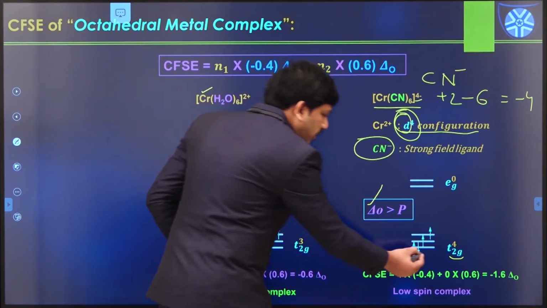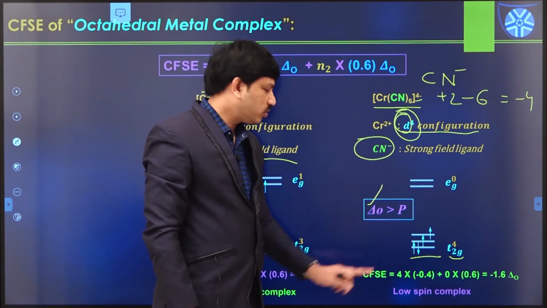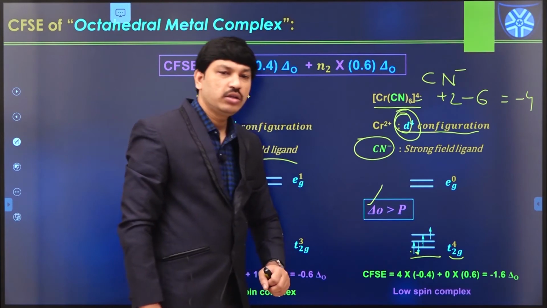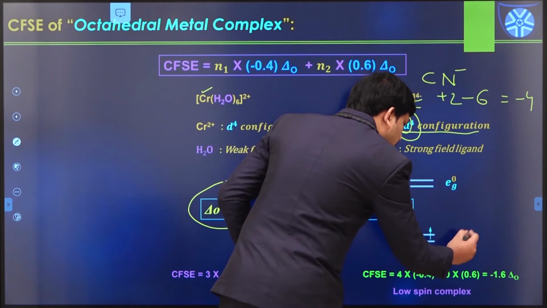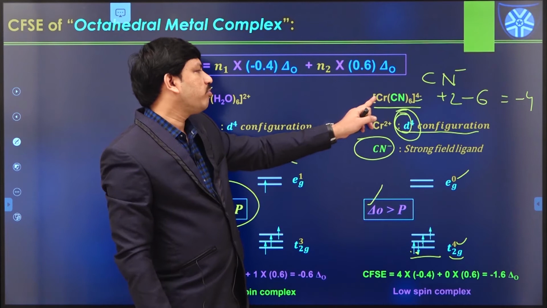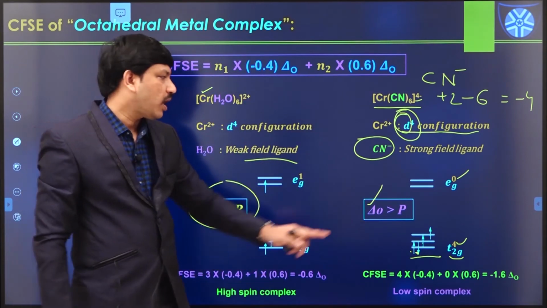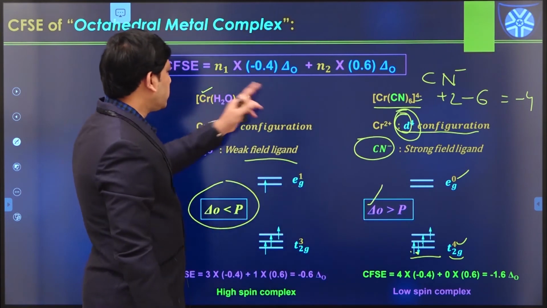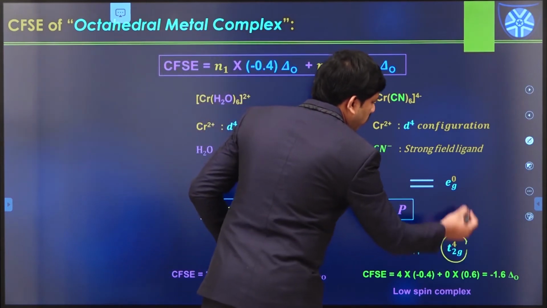So in this case, this is the energy calculation, the electron filling like this. 1, 2, 3 and the 4th electron also enters into the same level. So what is the electron configuration? t2g4 and eg0. In the case of the hexacyanochromium(II) complex, the splitting configuration is t2g4 and eg0. Now let us calculate the CFSE value in the case of strong field complexes. So what is the configuration? t2g4 and